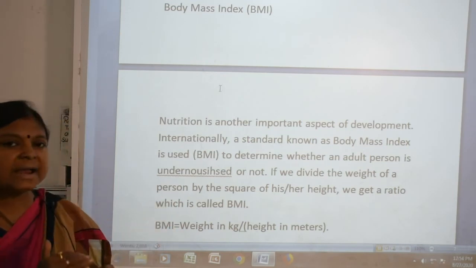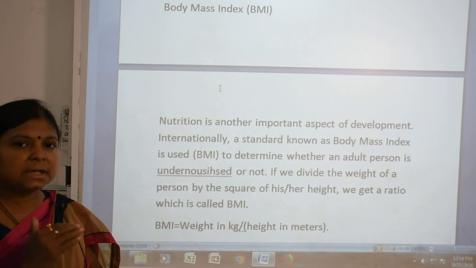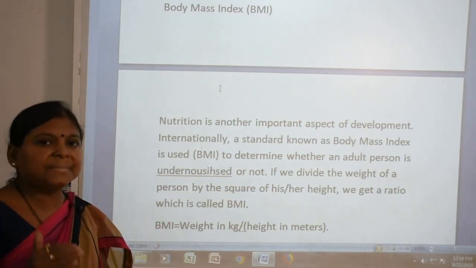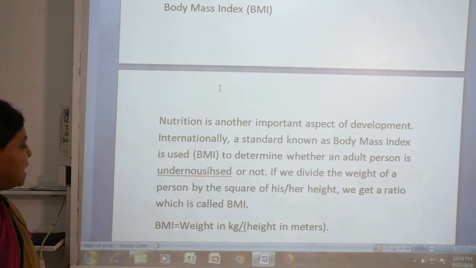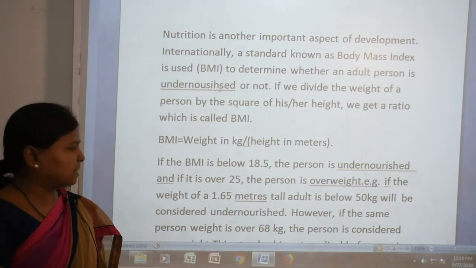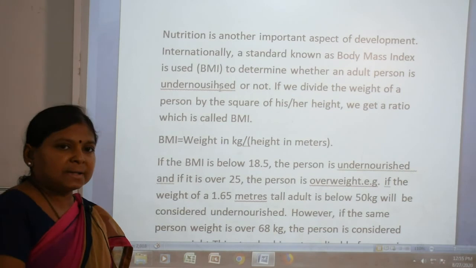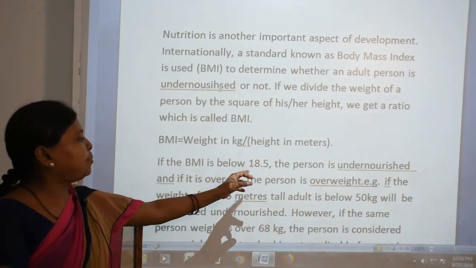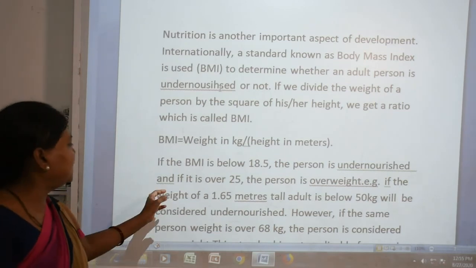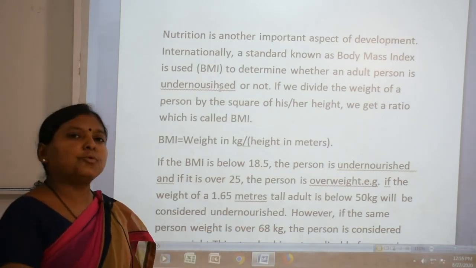See, if we divide the weight of a person by the square of his or her height, we get a ratio called BMI. The formula is BMI equals weight in kg divided by height in meters squared. See the example. If the BMI of any person is below 18.5, the person is undernourished. And if it is over 25, then we can consider the person overweight.